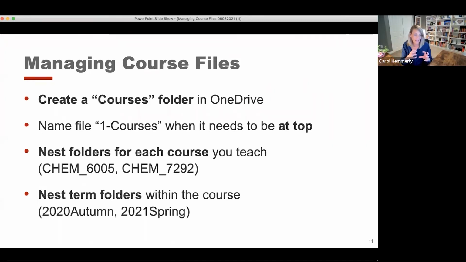And then within that courses folder, creating specific folders for each course that you teach or have taught in the past. And within those, that's where you start nesting. If you teach one course multiple times over a period of years, you might want to have a folder for each term that you've taught that course, or perhaps each year. But whatever you do, you'd want to make sure that you're starting off with the year, so that way they're sequentially organized and you can quickly be like, oh, I remember I did something 2 years ago in this course. And so I can quickly go into that folder and look at those files and find what you need if you need to do that.